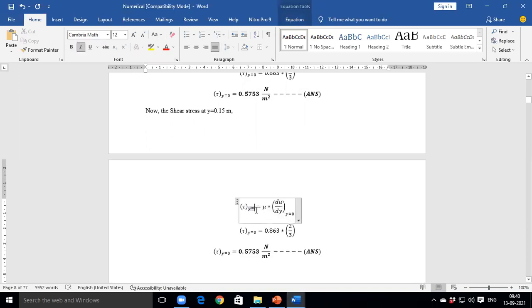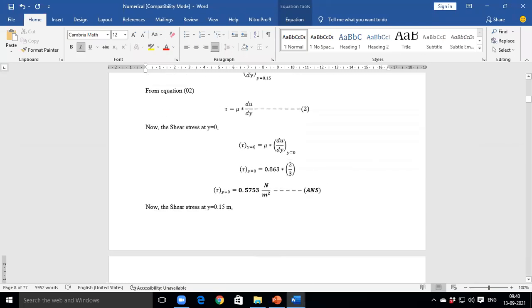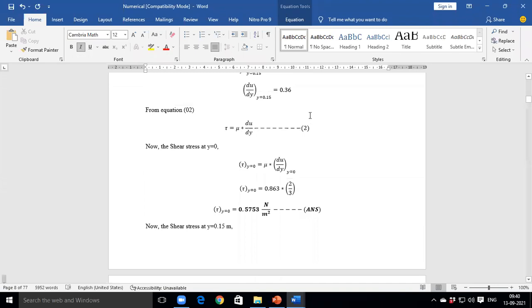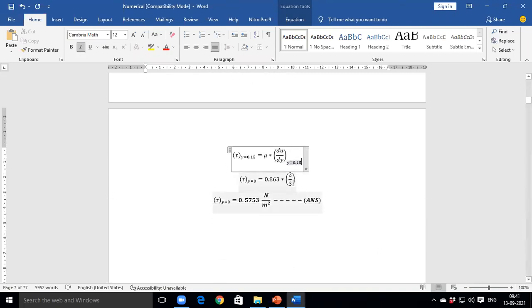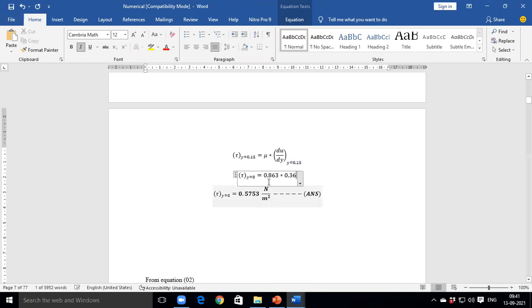So we need to put 0.15 here at y is equal to 0.15. What is the value of du by dy at y is equal to 0.15? 0.36. Yes, 0.36. So we need to write here 0.36.